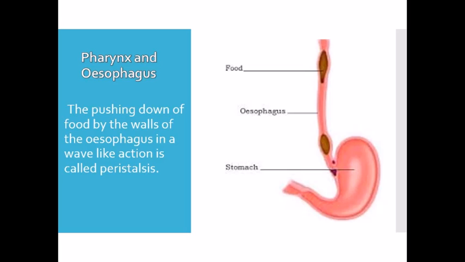And this process is known as peristalsis, meaning the pushing down of food by the walls of the esophagus in a wave-like action is called peristalsis. And here in the esophagus, no digestion takes place. It only helps in pushing down the food into the stomach.